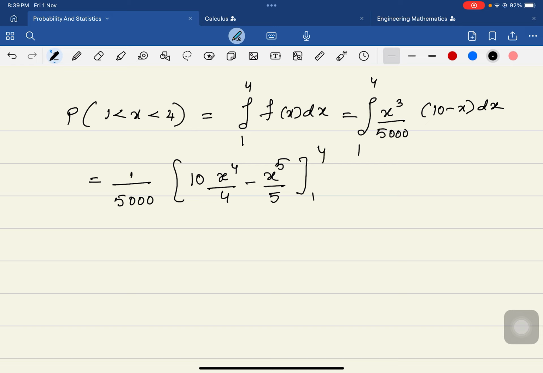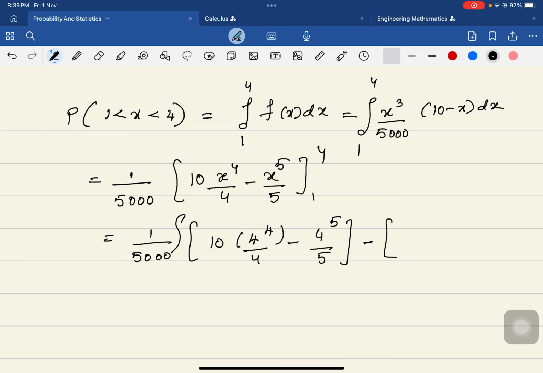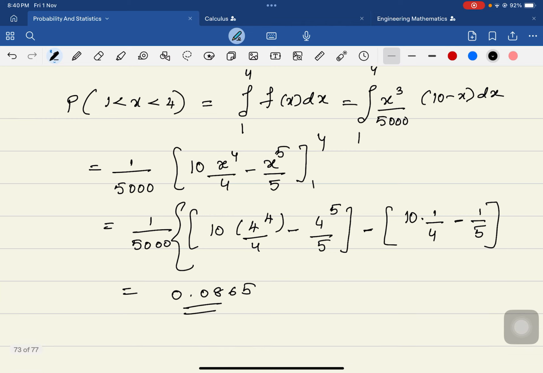When I apply the upper limit, it is 10 times 4 power 4 over 4 minus 4 power 5 over 5, then minus the lower limit, 10 times 1 power 4 over 4 minus 1 power 5 over 5. That value is around 0.0865.